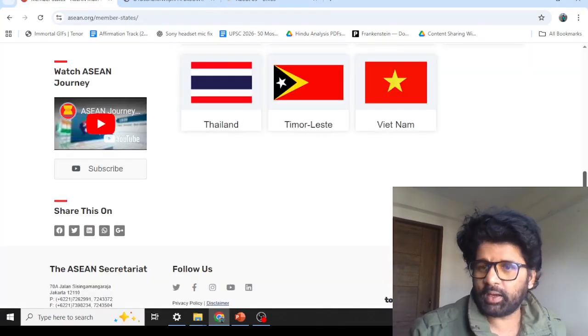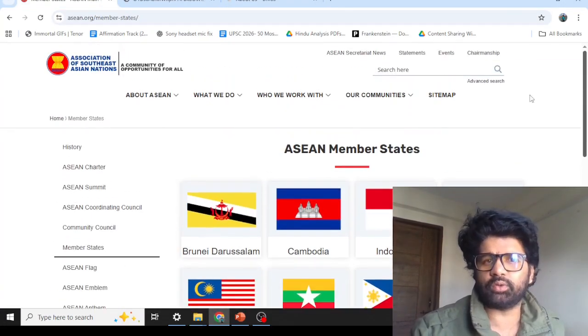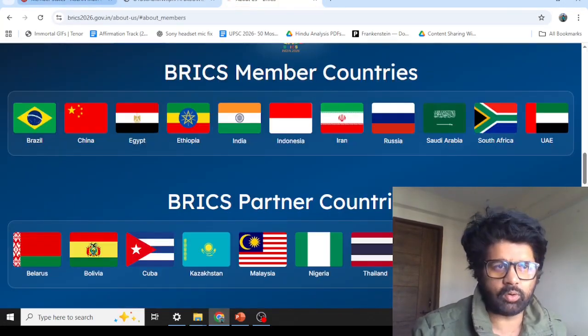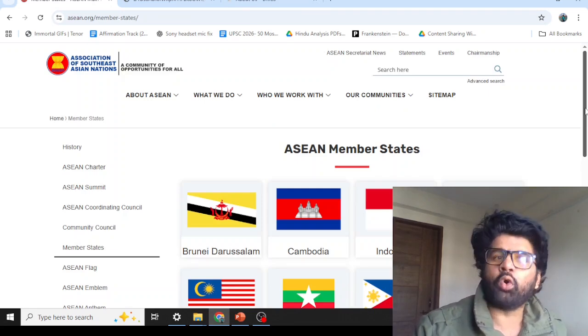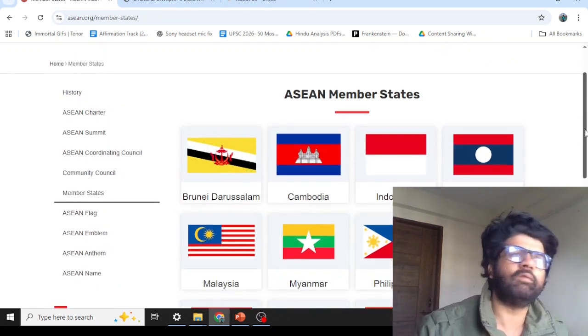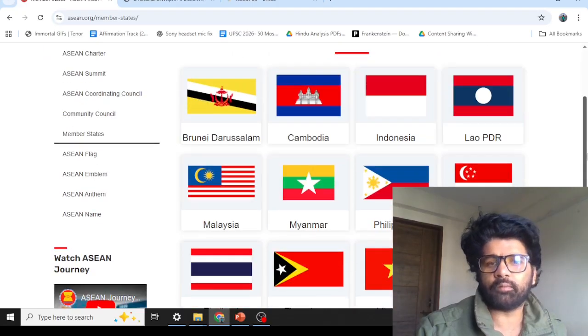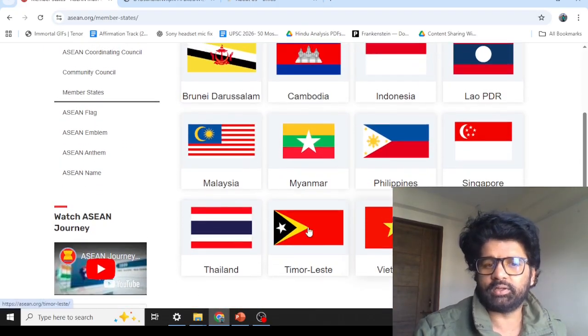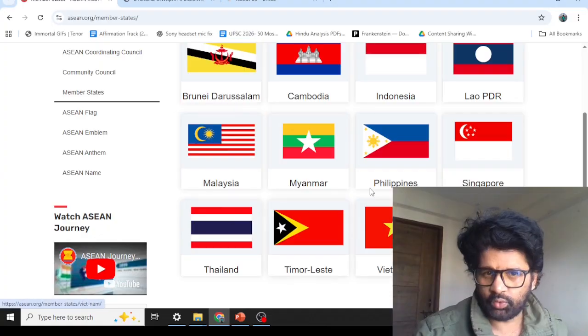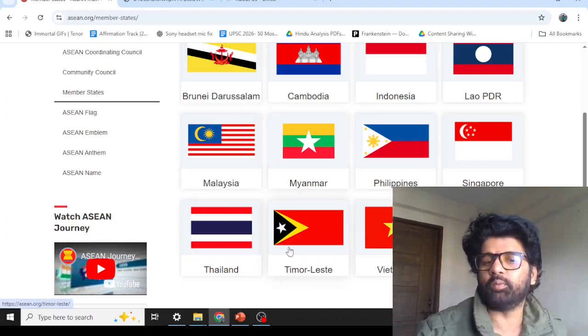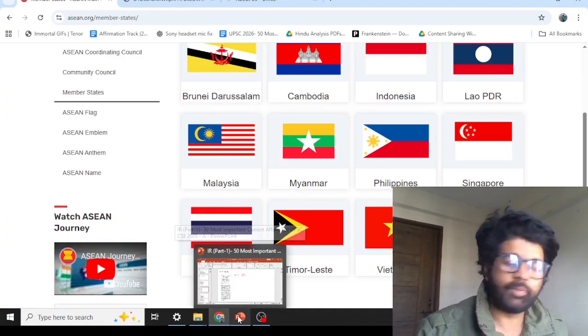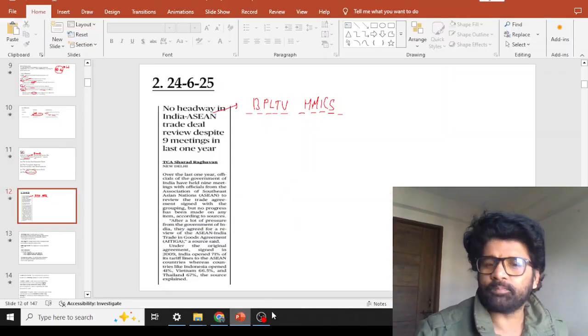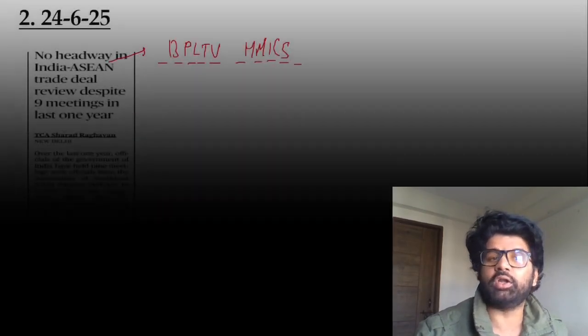So remember this. And whenever you want to cross-check, like on BRICS also, there are so many debates and doubts. We'll talk about BRICS. Here also, you go to the official website. Don't even believe Wikipedia and all. If you go to the ASEAN official website, you will realize that yes, Timor-Leste is the 11th member. You have the other 10 countries, total 11. Timor-Leste, also known as East Timor. UPSC has already asked multiple PYQs on them, so you have to keep it in mind. 11 countries, not 10 now.